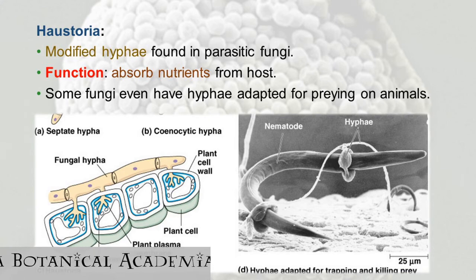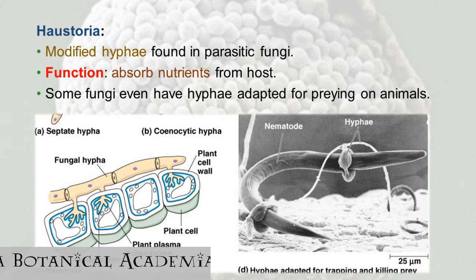The function of haustoria is the absorption of nutrients from the host. So in the image to your left, you can see how the fungi are forming the haustoria inside the plant cell.